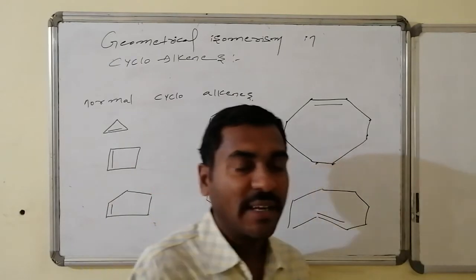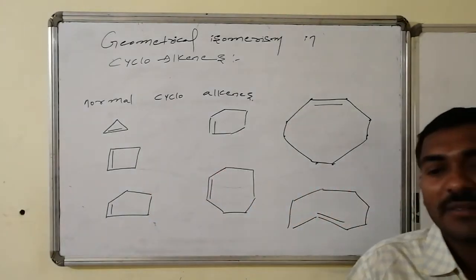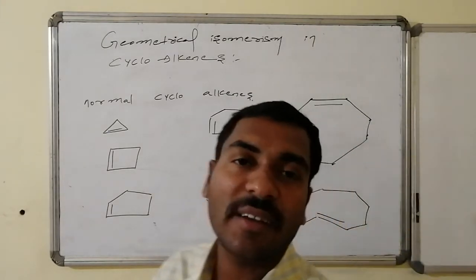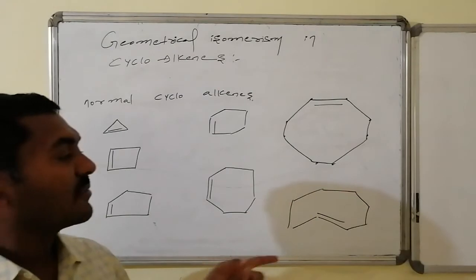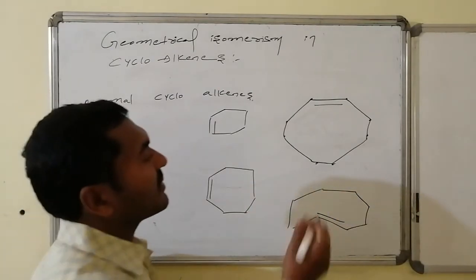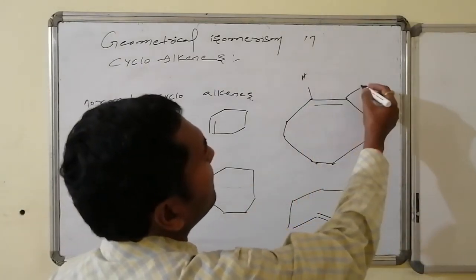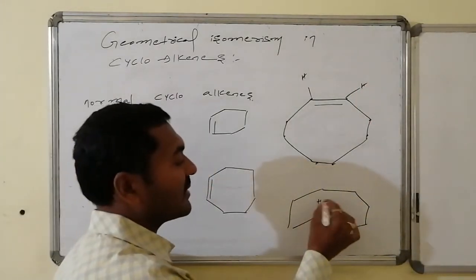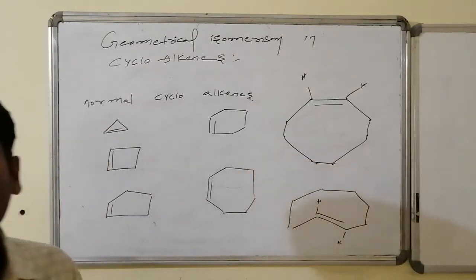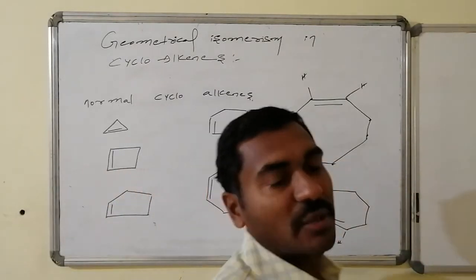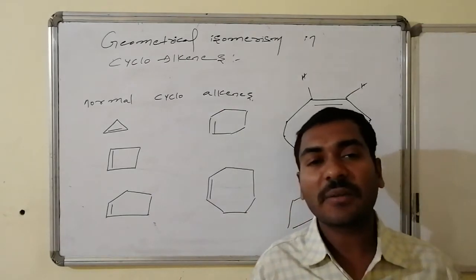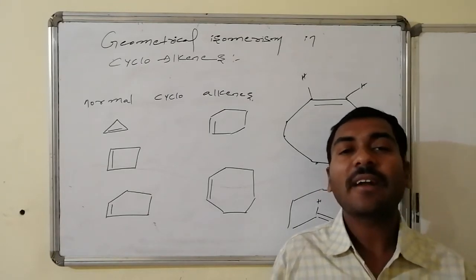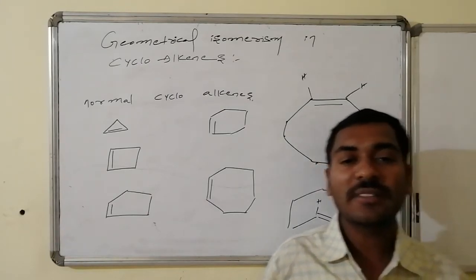From the 8-membered ring onwards, we can have cis cyclooctene followed by trans cyclooctene. Whatever hydrogens are present over here, only one valency is left on each carbon, and those two hydrogens can be present in a cis manner and at the same time in a trans manner. Thus, to show geometrical isomerism with respect to the double bond in cyclic compounds, the minimum expected ring size is 8. From 8 onwards, only this geometrical isomerism is possible.